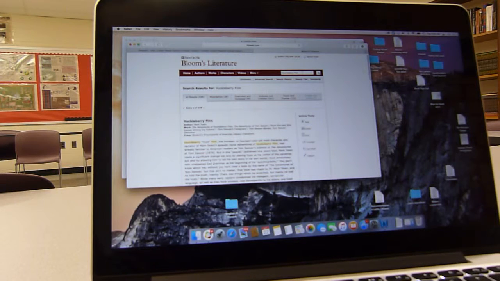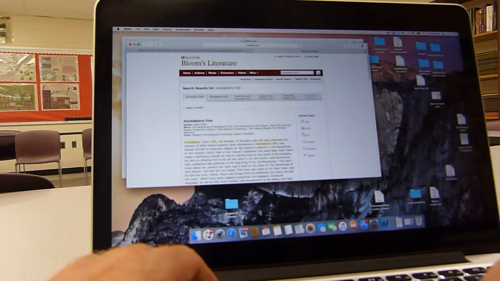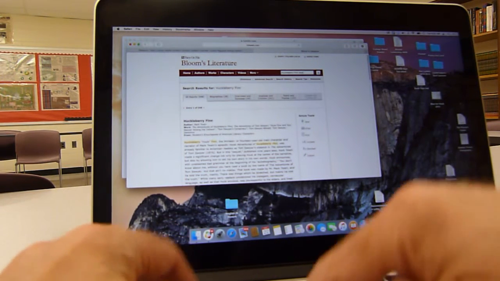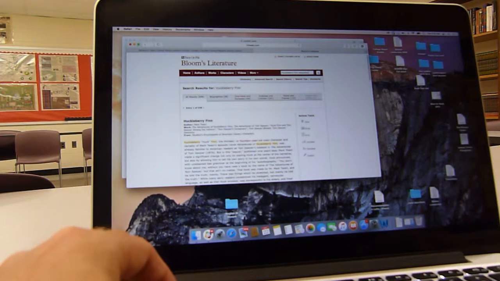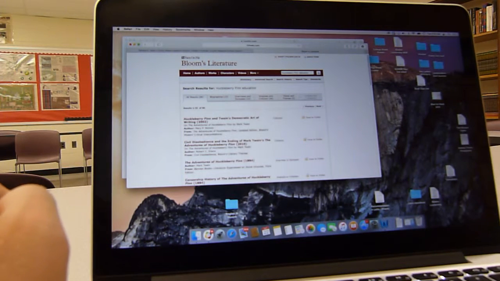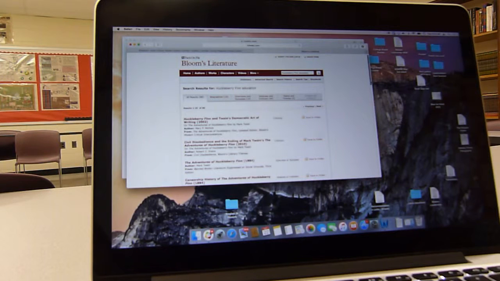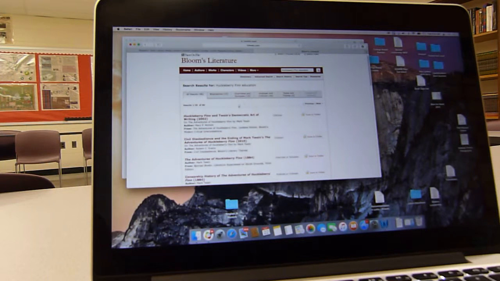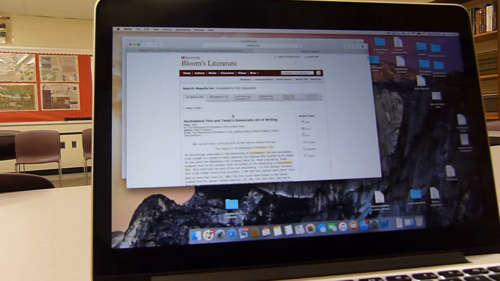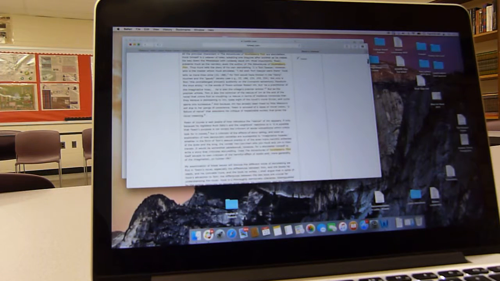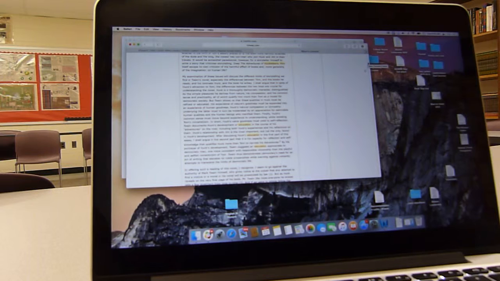So, for instance, I might type in Huckleberry Finn and then education. That now limits it to 86 works. So I've narrowed my topic by a considerable amount, and then I scan through this, and the word education will be highlighted.